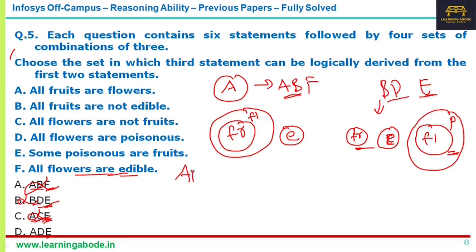Now I'll write what ADE is. But in the exam you don't waste time. If three are not the answer, then the fourth one must be the answer. Just mark it and move on. But here, since we are just practicing, let us see what is happening with A, D and E.